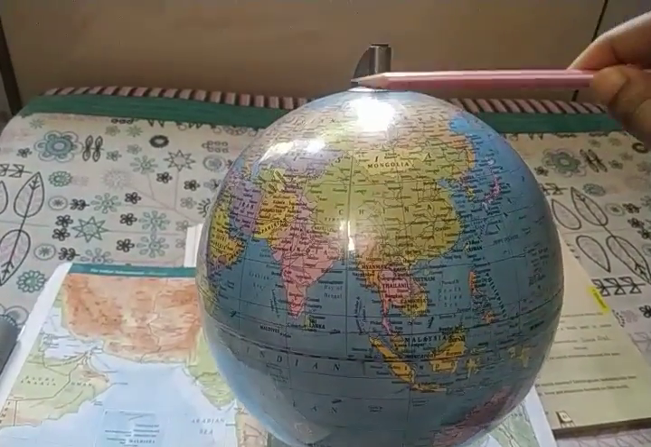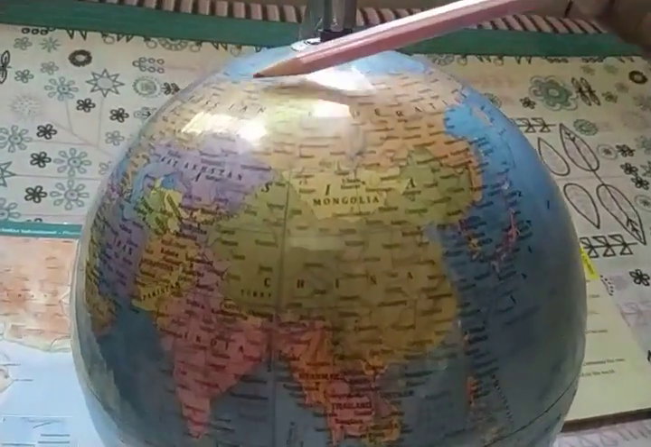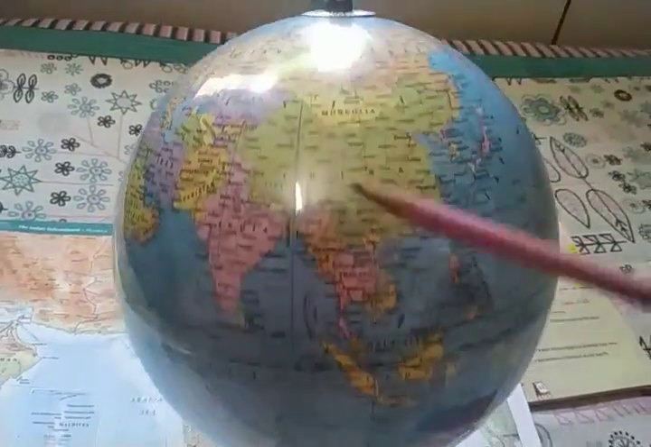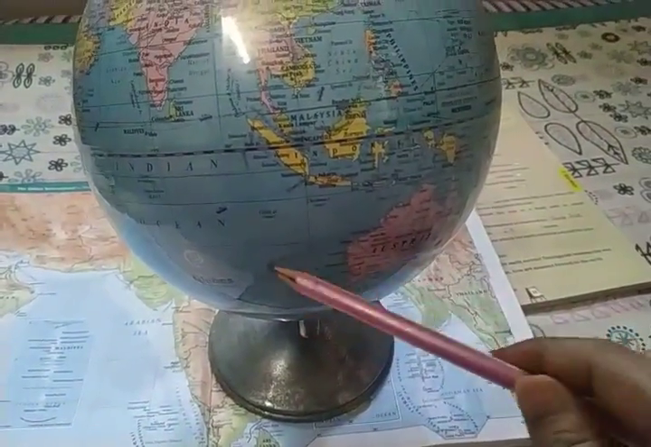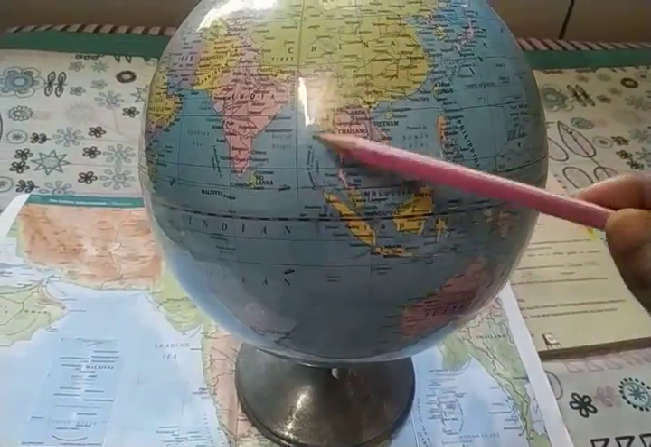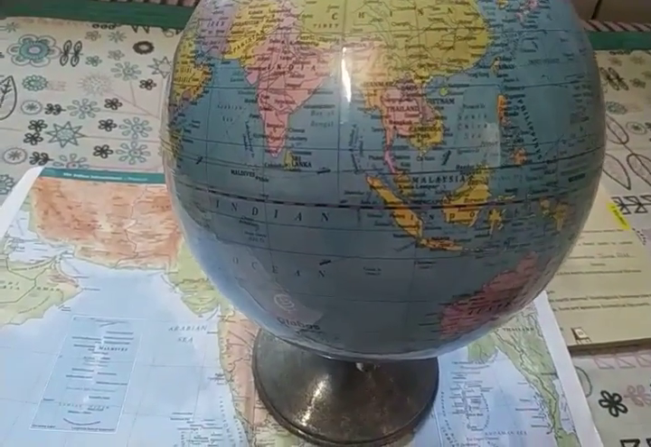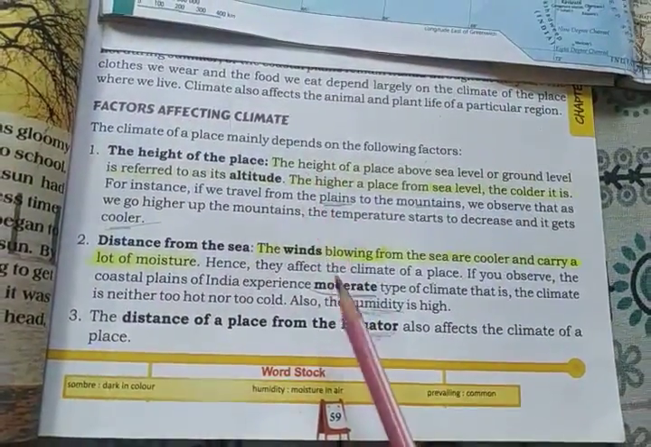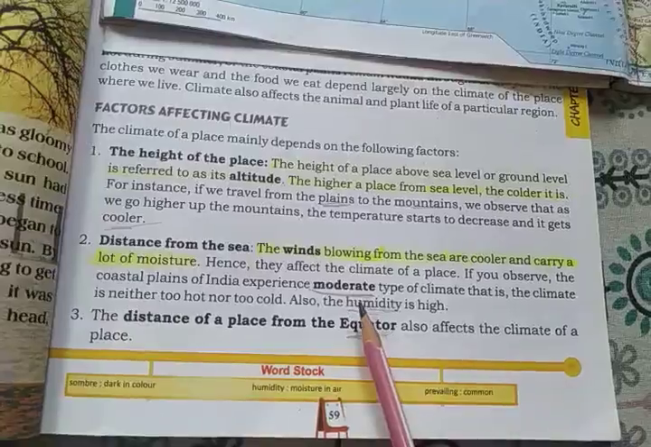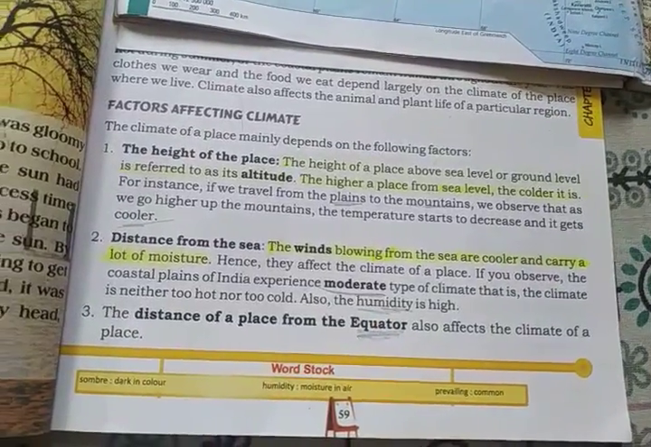So this is how the distance from the equator affects climate. If you go higher, away from the equator, this place remains cool. This place also remains cool, but the places near the equator remain hot. So this is all about the factors affecting the climate. You read these. If you have a doubt, you can ask. Now let's move to the next topic.